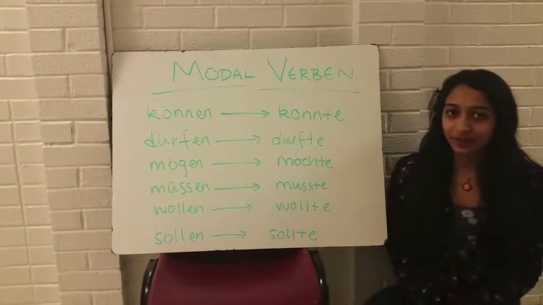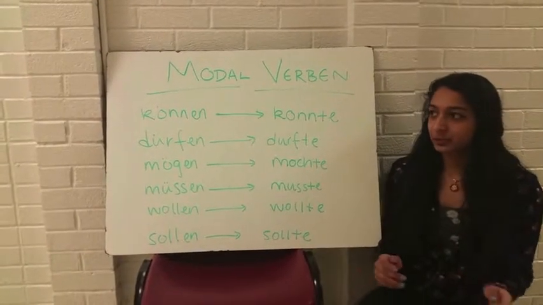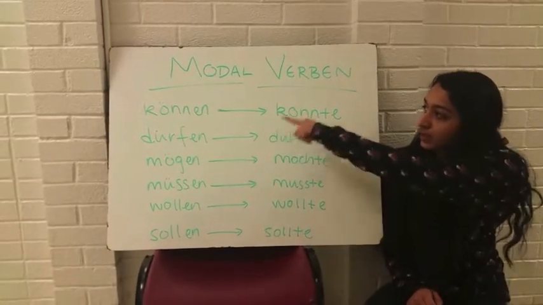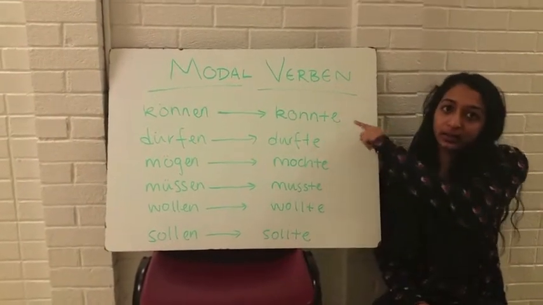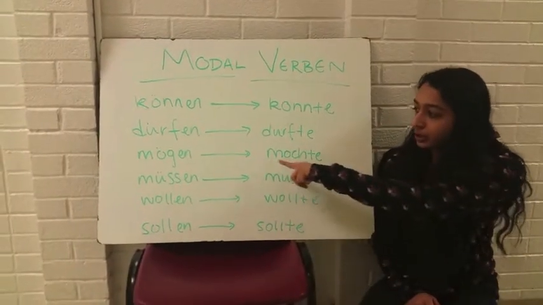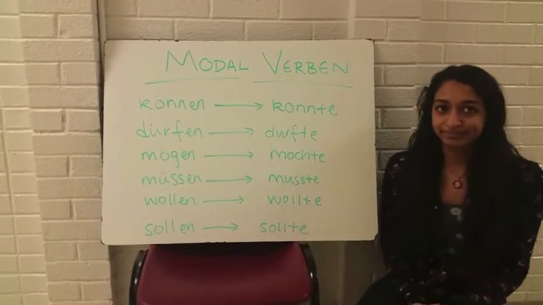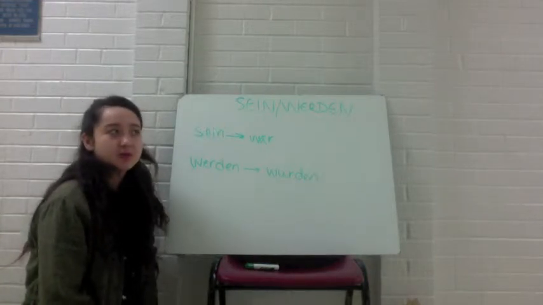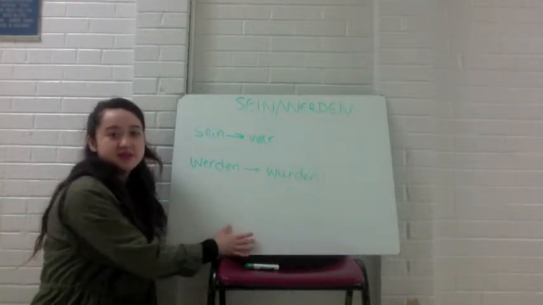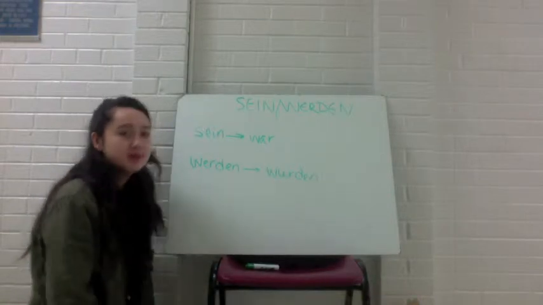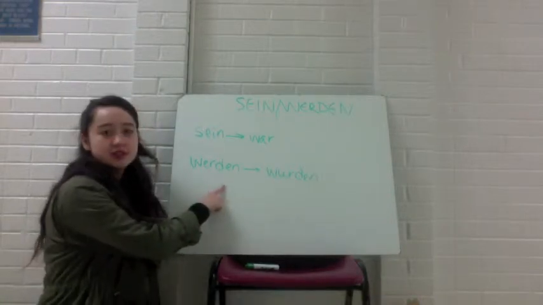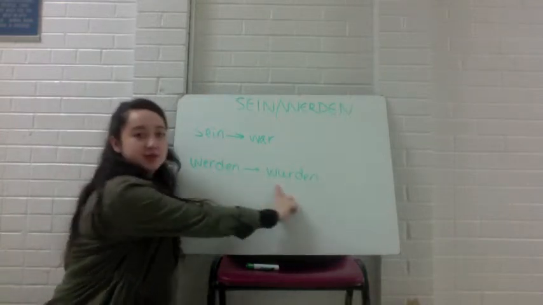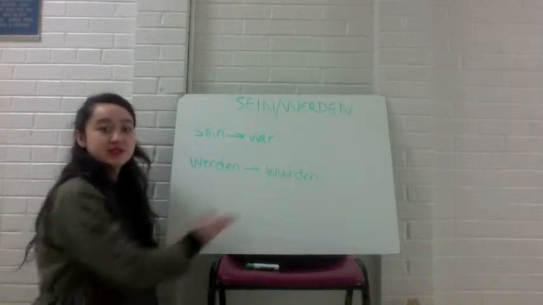Okay, the Modalverben also have an imperfect form that you need to know. For most of them, you can take the stem, take the umlaut out, and add a t at the end, except that mögen changes to möchte. A couple other infinitive to imperfect forms to remember are for sein and werden. Sein becomes war, and werden becomes wurde, which means "would have."